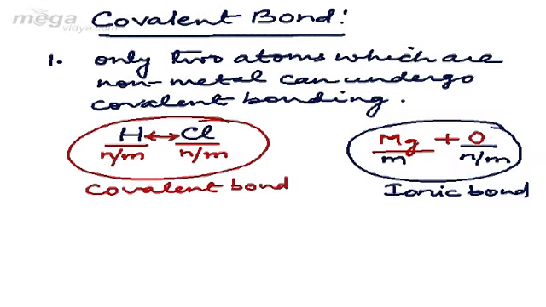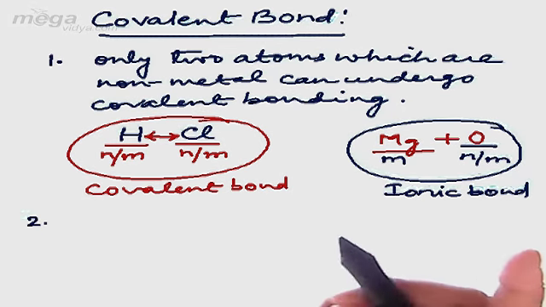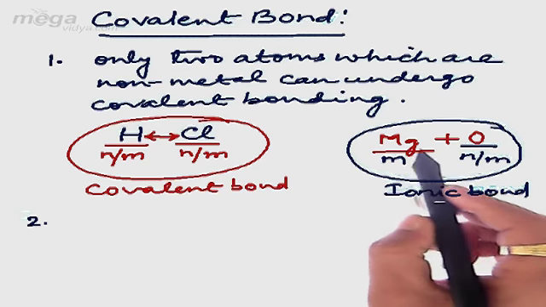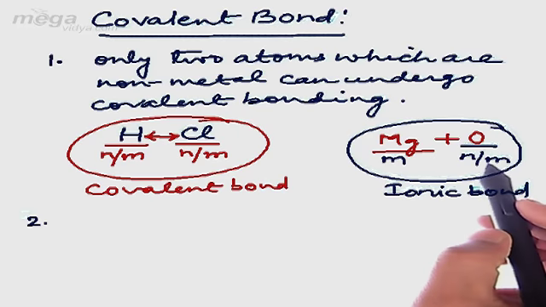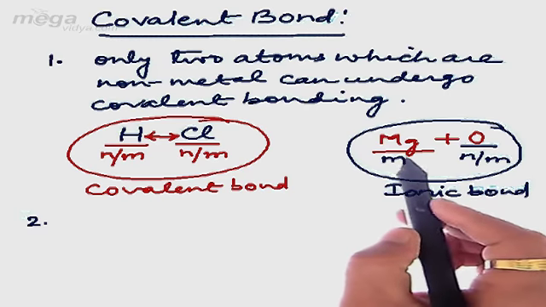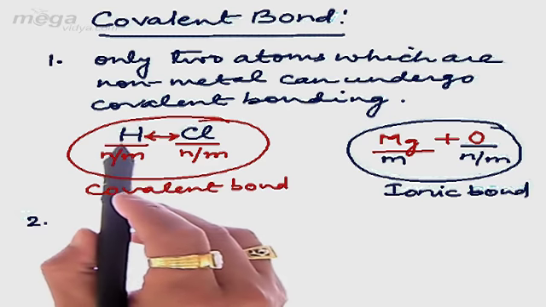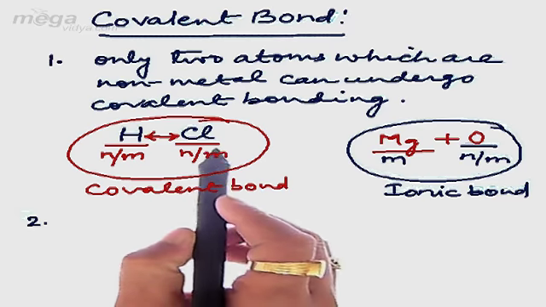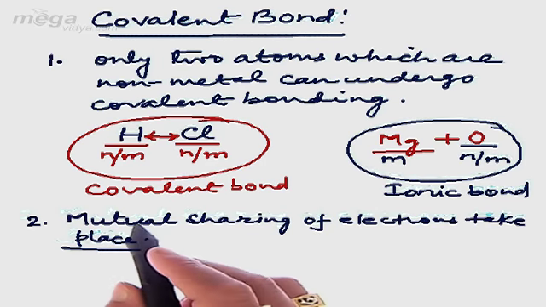Now the second point: in case of ionic bonding we have discussed that there is complete transfer of electrons from a metal to a non-metal. For example, magnesium is a metal whereas oxygen is a non-metal, so magnesium will lose electrons and oxygen will gain electrons. That means complete transfer of electrons will take place. But in case of covalent bonding, the two non-metal atoms undergo mutual sharing of electrons. So the second point is that mutual sharing of electrons takes place between the two non-metallic atoms in covalent bonding.